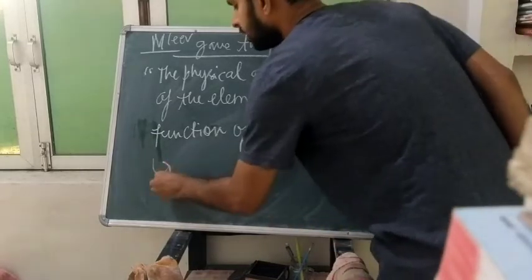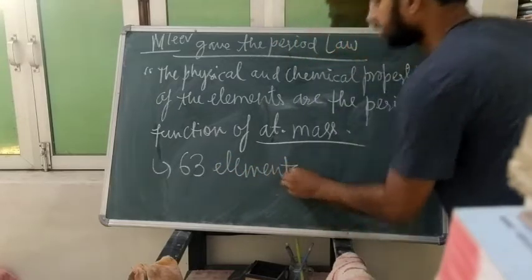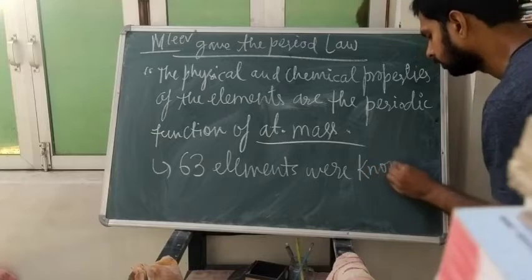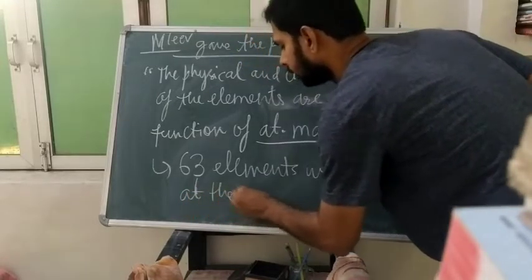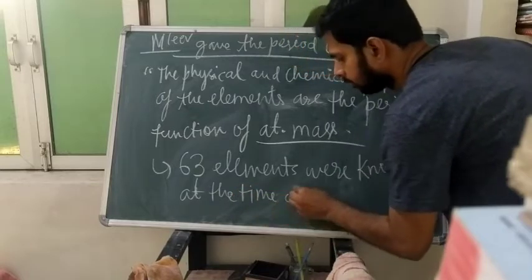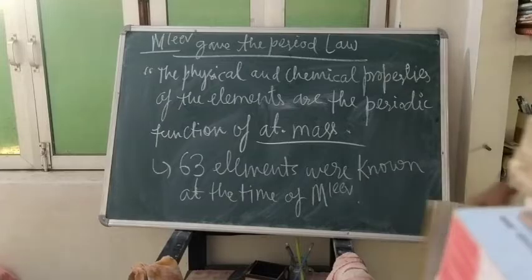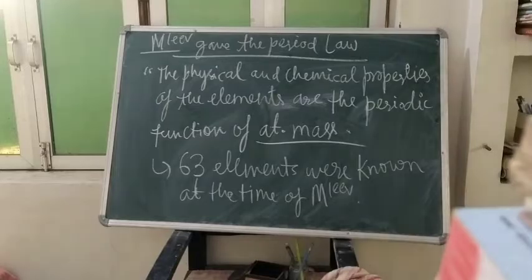At his time, how many elements? 63 elements were known at the time of Mendeleev. Okay, I am abbreviating it. You can write the full name. Have the screenshot?